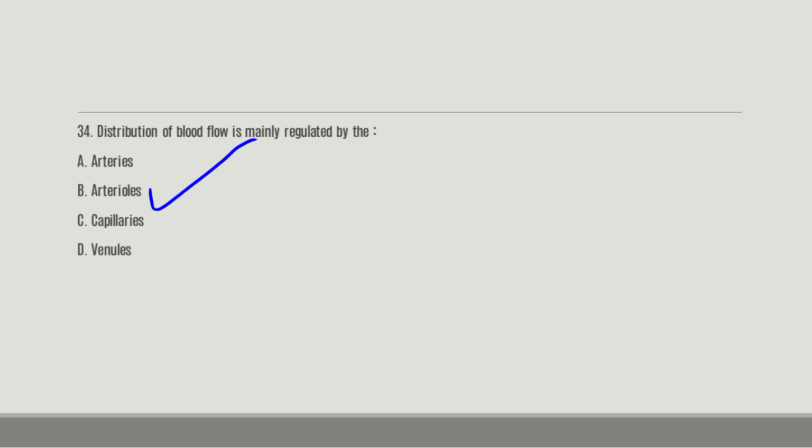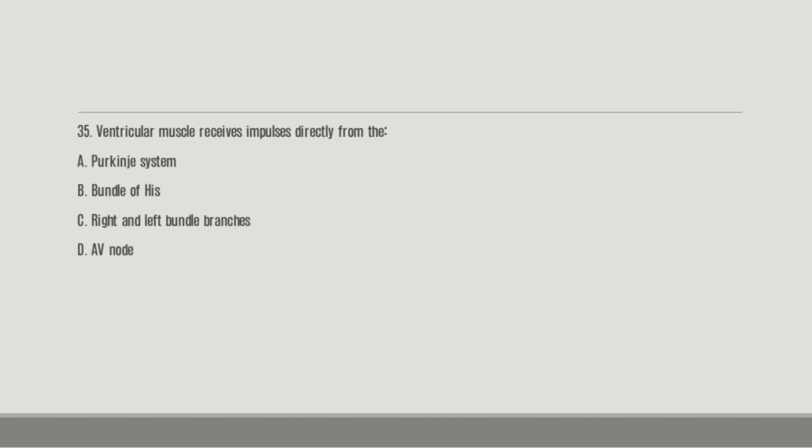The arterioles. Number 35. Ventricular muscle receives impulses directly from the dash. A, Purkinje system or the Purkinje fiber system; B, Bundle of His; C, left and right bundle branches; D, the AV node.